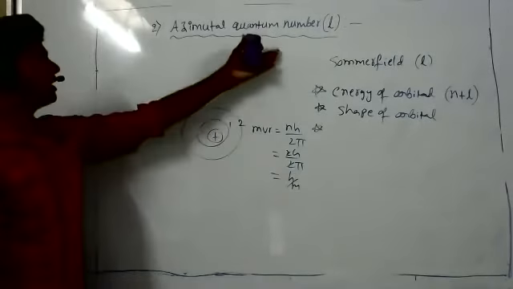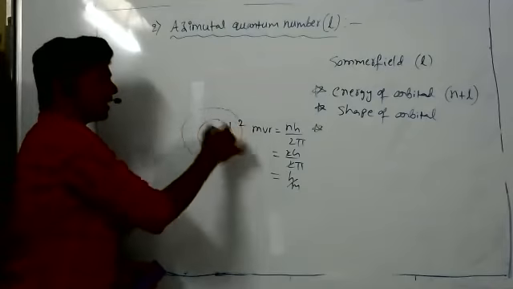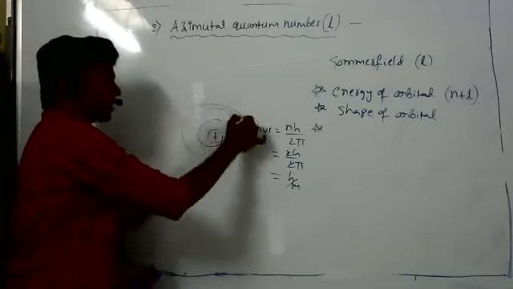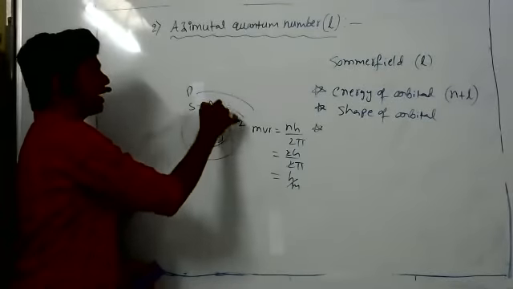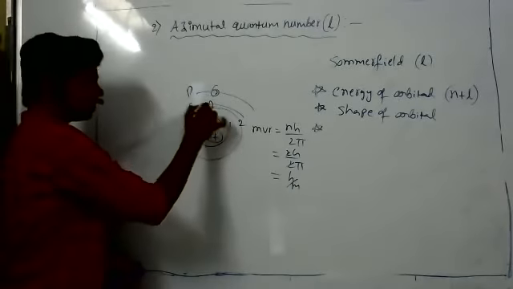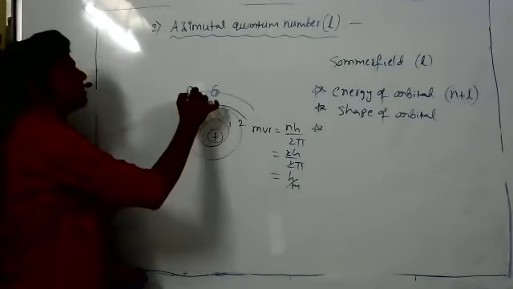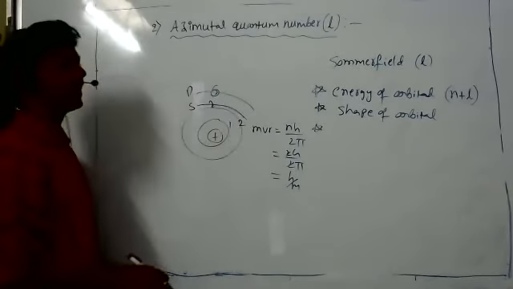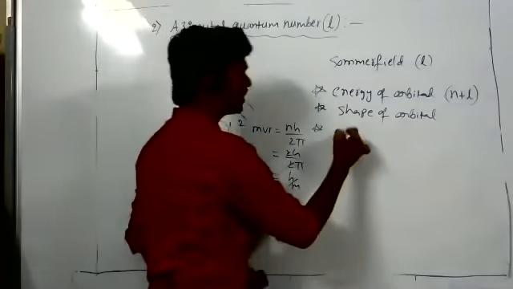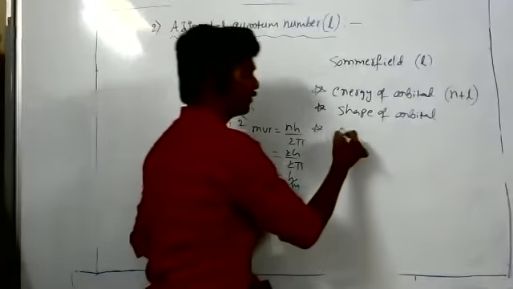But Sommerfeld said all the electrons are not present in the same shell. I mean, all 8 electrons are not present in the same subshell. Here subshells are there, S and P. Here 2 electrons are present, here 6 electrons are present. Electrons present in the S subshell have different angular momentum. Electrons present in the P orbital also have different angular momentum. So that formula is also given. This we are calling orbital angular momentum.